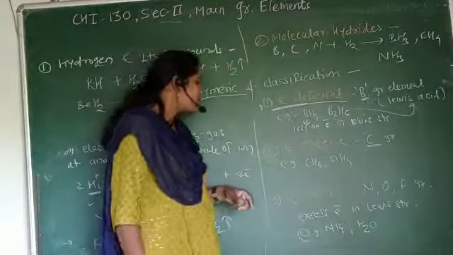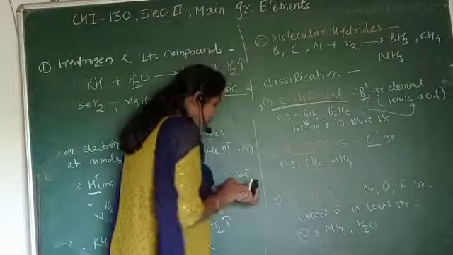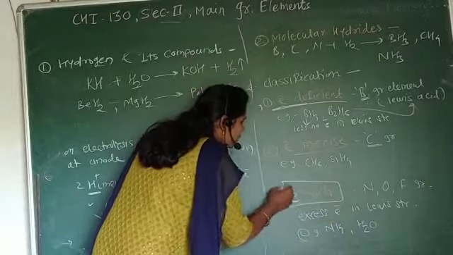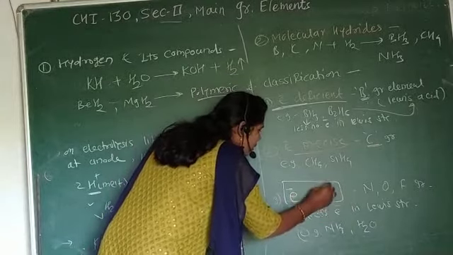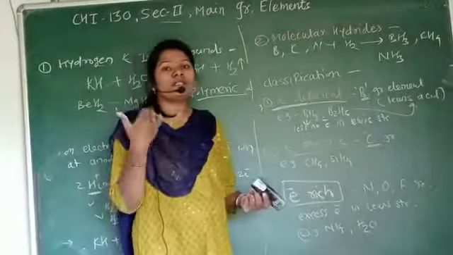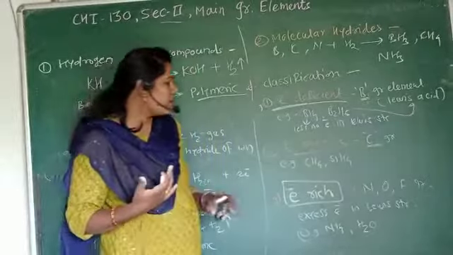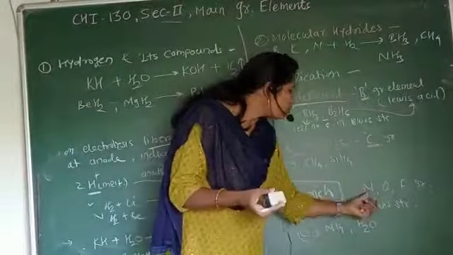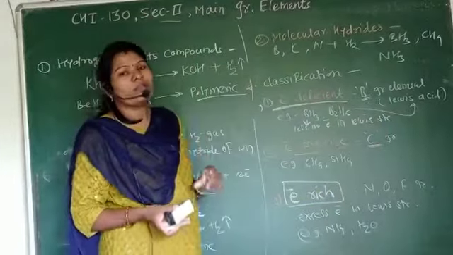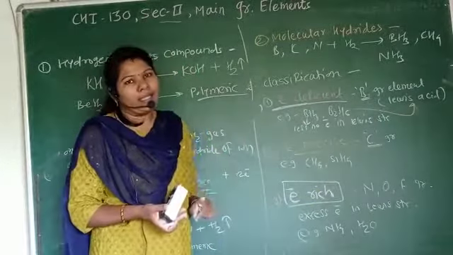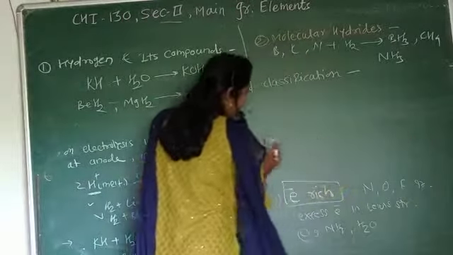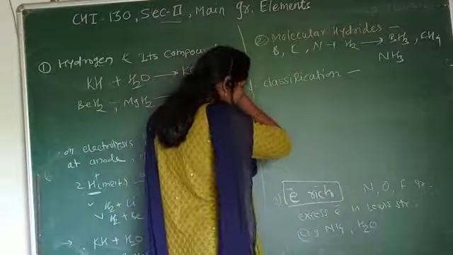And the next one is electron rich. Electron rich hydrides means the hydrogen reacts with the elements of the nitrogen group, oxygen group, or fluorine group, and they form hydrides that contain a higher number of electrons. They contain what? The higher number of electrons.